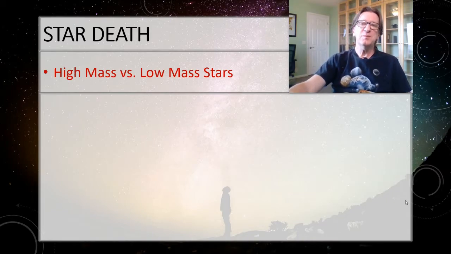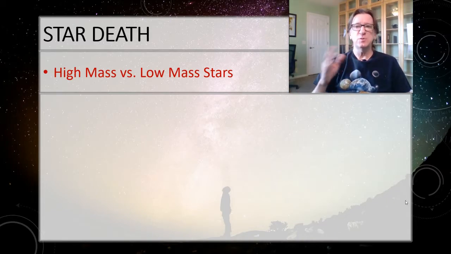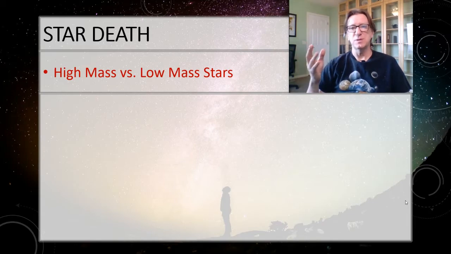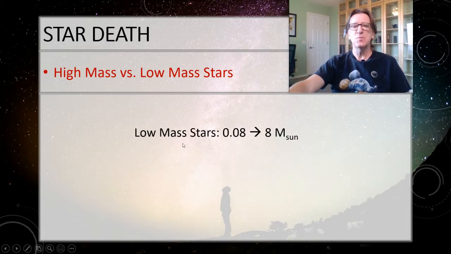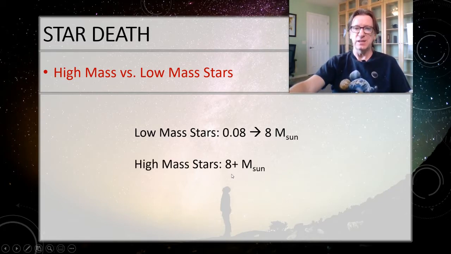So we're going to talk about the death of stars, but we're going to break them down into two classes. We're going to talk about high mass versus low mass stars because they're going to die in a little bit different way. We're going to define a low mass star to be anything from 0.08 solar masses, remember that's the smallest possible star, to 8 solar masses. And then a high mass star will be anything bigger than 8 solar masses.